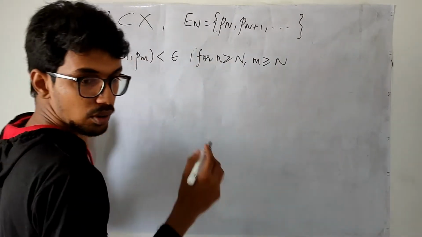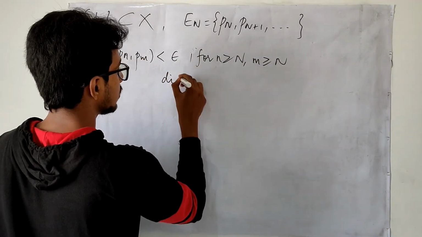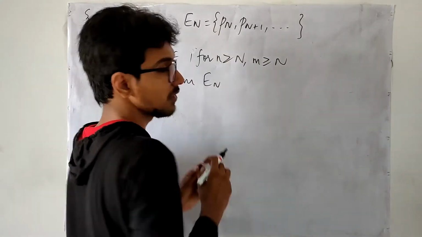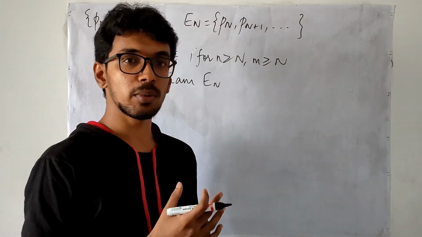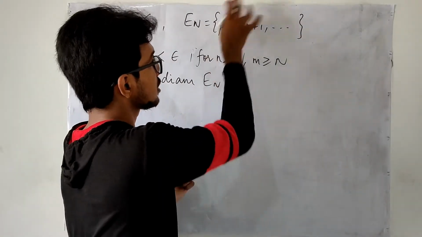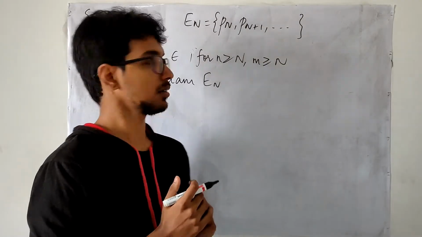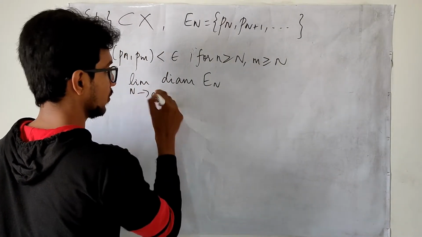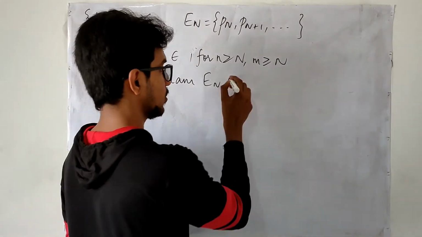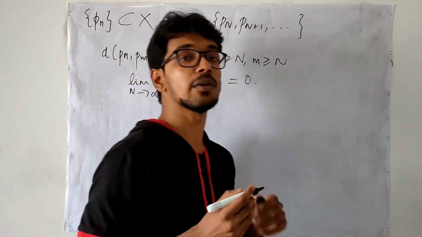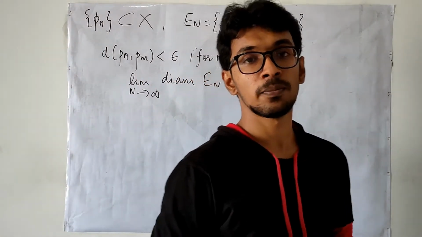So if I talk about the diameter of this set, that is going to be the supremum of the distance between the points inside the set. So when I take n goes to infinity, what can be the diameter? It has to be 0, because the distance is a negligible quantity, which means it is almost 0.